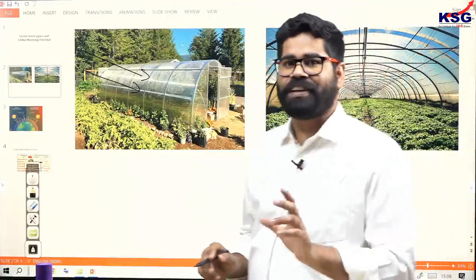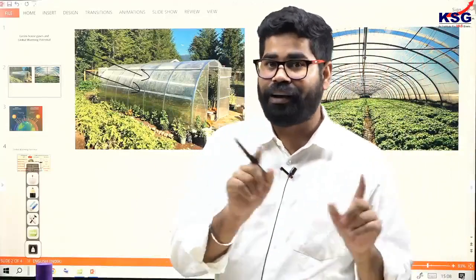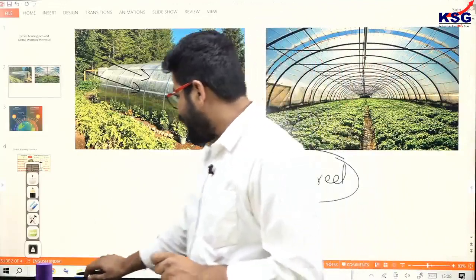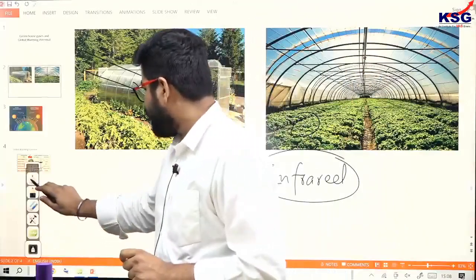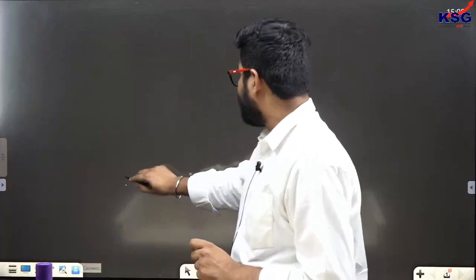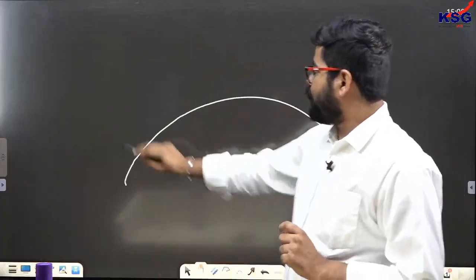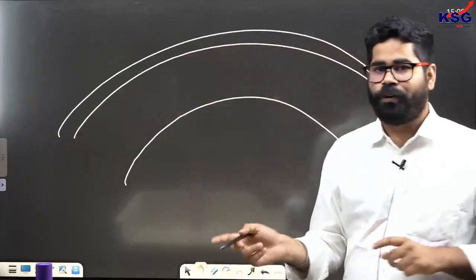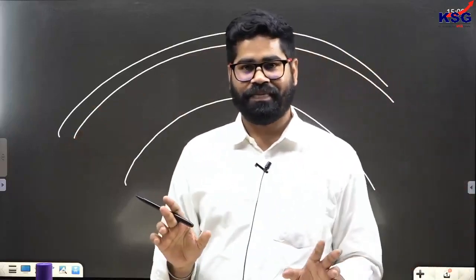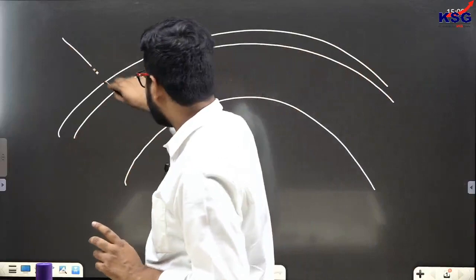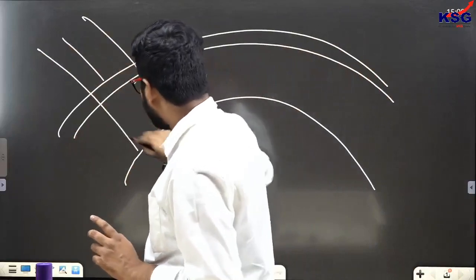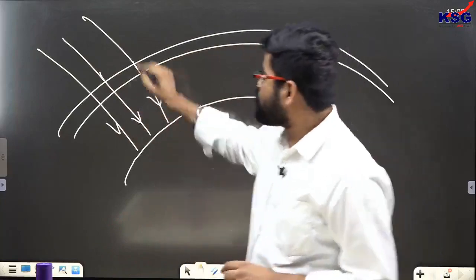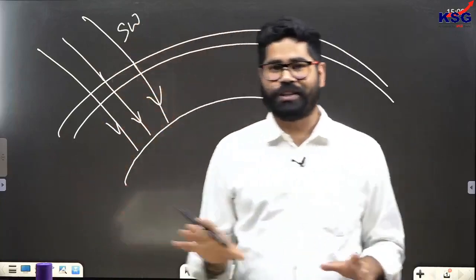Now this same function is performed in our atmosphere by some gases. Let us say this is our Earth's surface. In our atmosphere there are certain gases which perform exactly the same function. When the sun rays are coming from the sun, they allow these short wave radiations to pass through them.